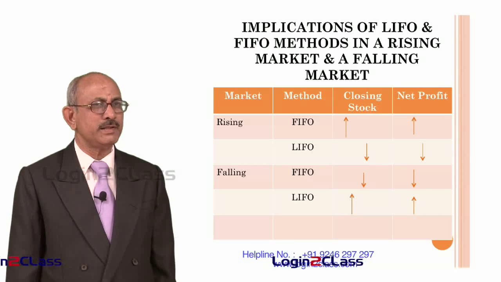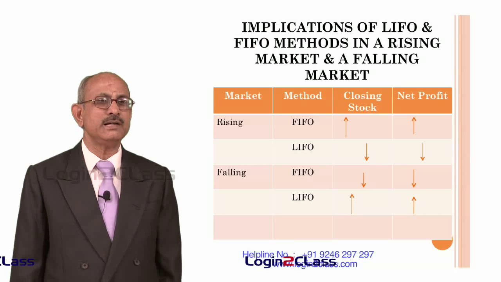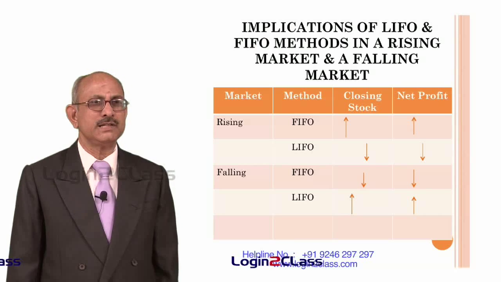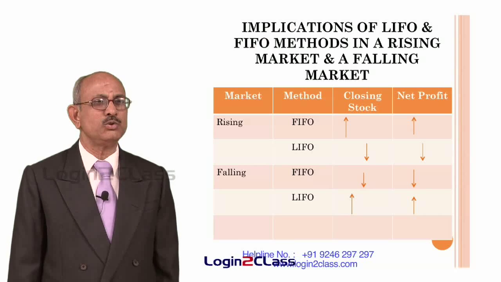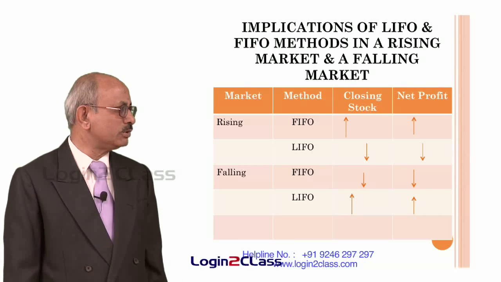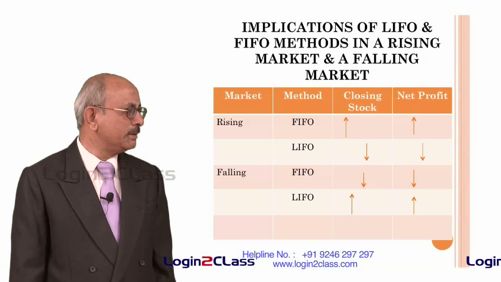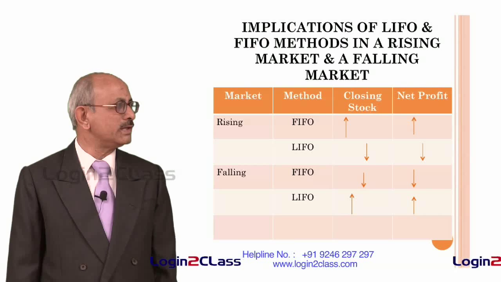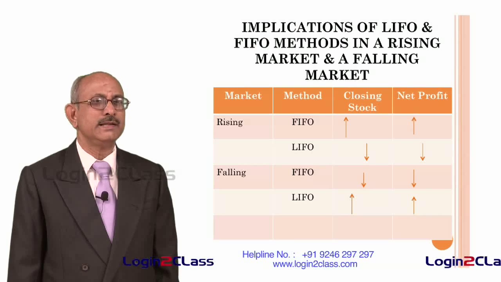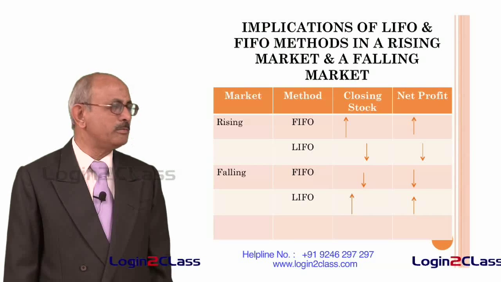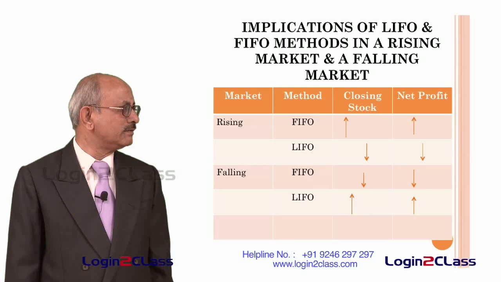And in the case of a LIFO method, in a rising market, exactly the opposite will happen, because in the case of LIFO method, we are using the price of the earliest consignments. The earliest consignments in a rising market will always be at a lower value than the latest consignment. So, the closing stock valuation will be lower than what it should normally be, and because closing stock is lower, net profit also will be lower. So, in the case of a LIFO method, the exact opposite will happen. That means there will be understatement of closing stock and simultaneously understatement of the net profit.